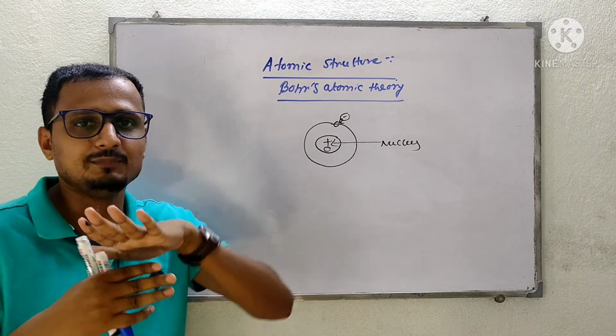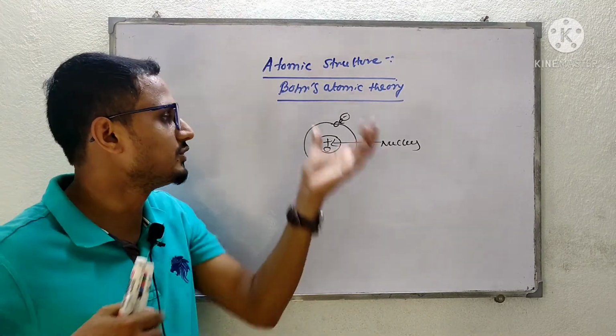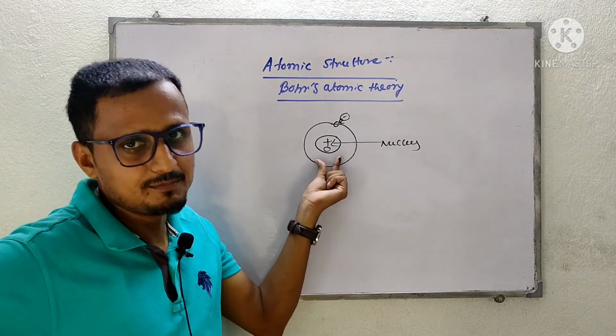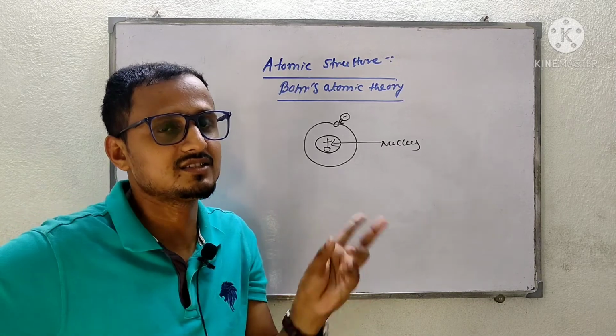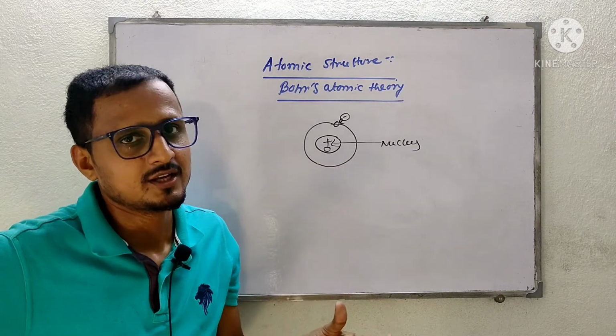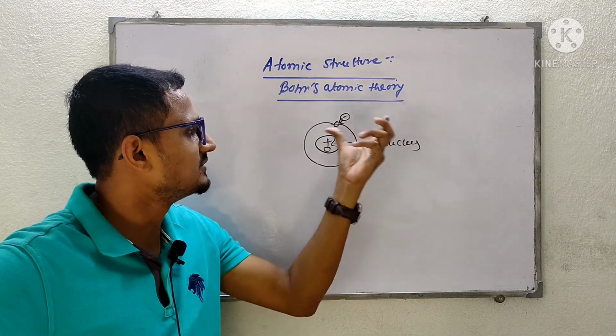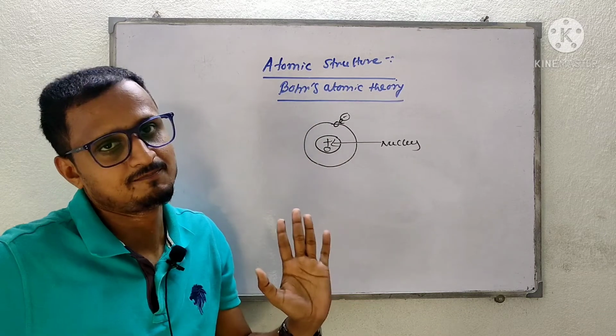Now the idea of the neutron was put forward by Rutherford only, but the conclusion that a neutron is there in the nucleus was done by Chadwick, Rutherford's student. So this is the total history of atomic structure before Bohr's theory.